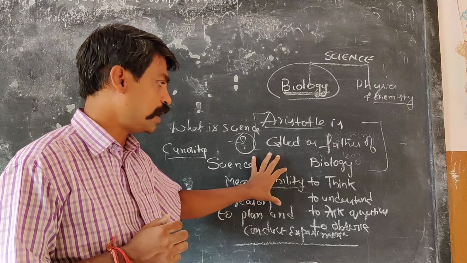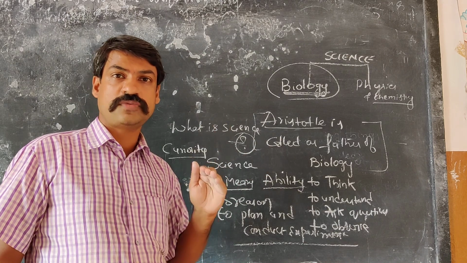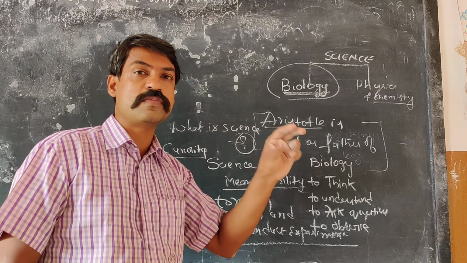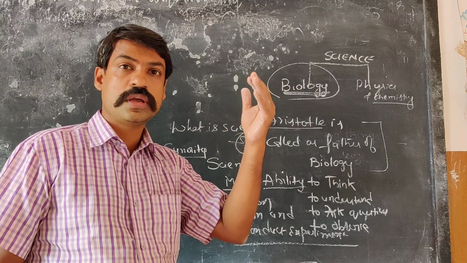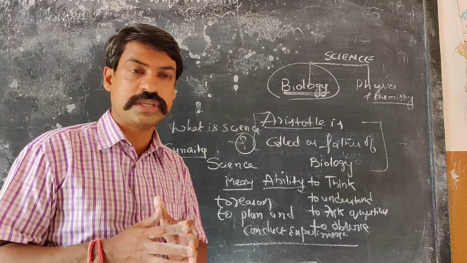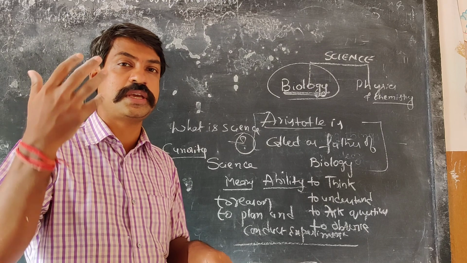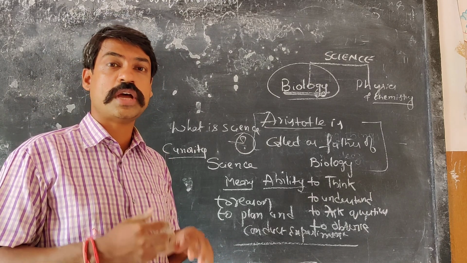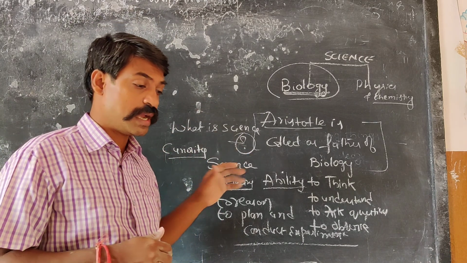First you need to learn, we need to study, we need to understand, we need to ask questions, know the answers for it, not question and answers of textbook. Why a process is happening, why plants cannot move from one place to another place, why humans are able to move, why humans will become old, and why plants are able to live for many years. Like this, if you start thinking about all these things, that forms the part of your subject called science. So science is always about thinking, reasoning, knowing new things, trying to plan a new experiment and try to do new experiment. That is what science is all about.